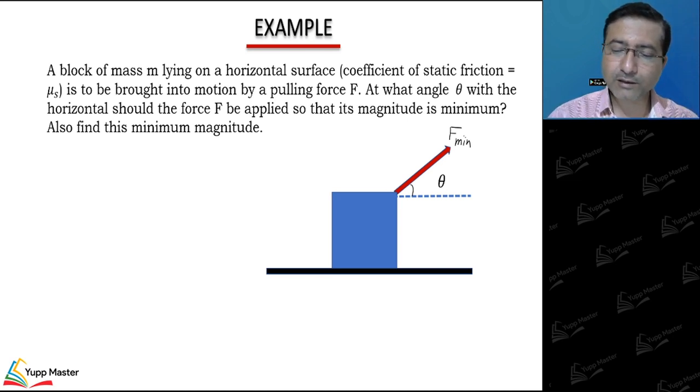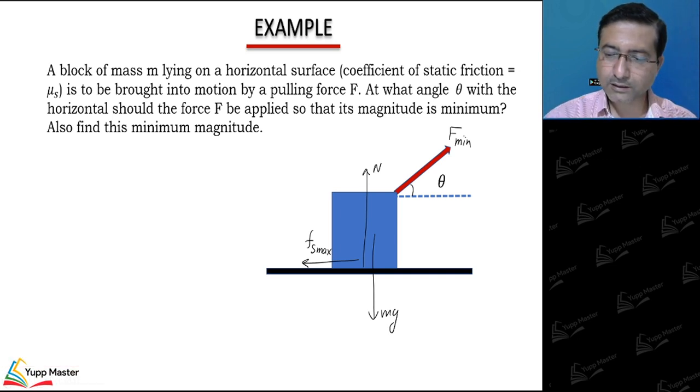If I draw the free body diagram, see, this is normal, this one is mg, and as the force tries to move the block towards right, friction force will come in the backward direction. As the block is about to get displaced, the friction will be F static max because it is about to get displaced.